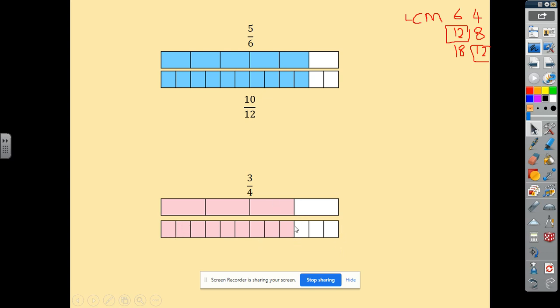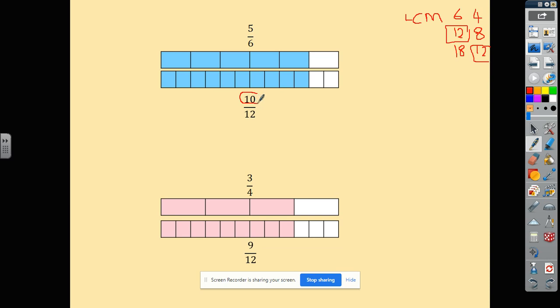We've shaded the same amount. So how many have we shaded? What fraction? 1, 2, 3, 4, 5, 6, 7, 8, 9 12ths. So I can see by looking at these, I have 10 12ths here. I have 9 12ths there. So I know that the difference is 1 12th. I know that 5/6 is 1/12 bigger than 3/4.